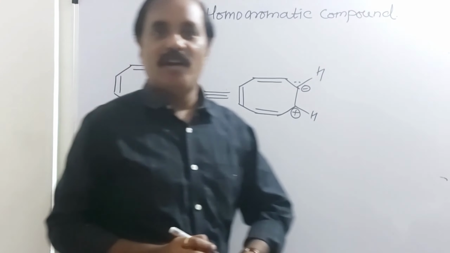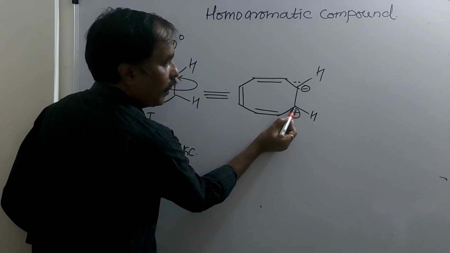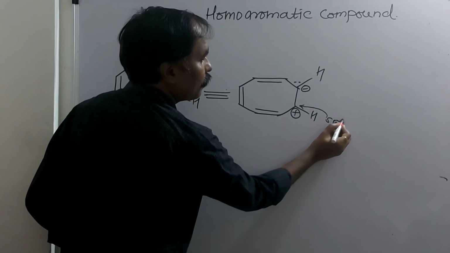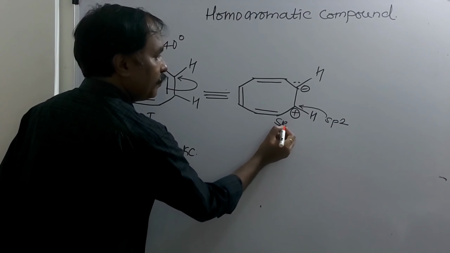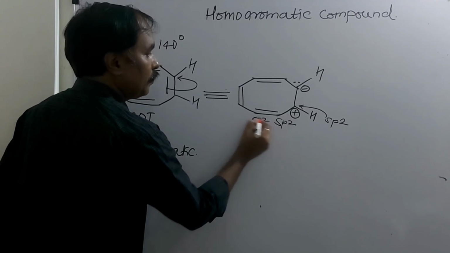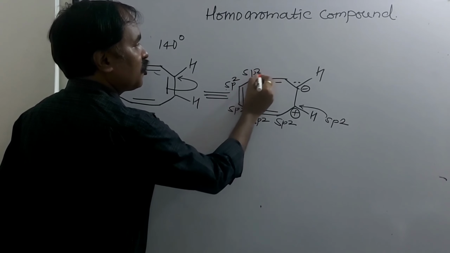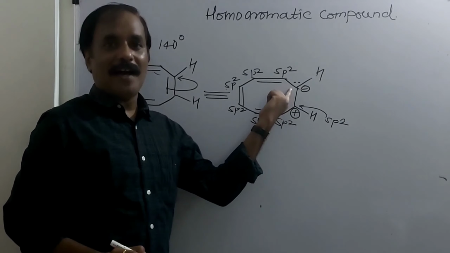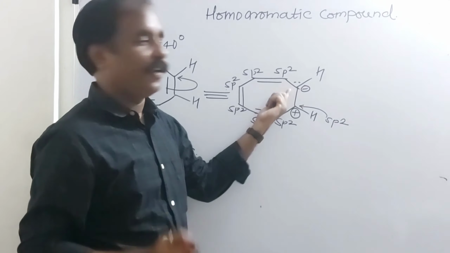Now find out the hybridizations. Tell me the hybridization of this carbocation. Definitely it will be sp2. The hybridization of these carbons is sp2, sp2, sp2, here also sp2. Now the hybridization of the carbanion will be sp3.